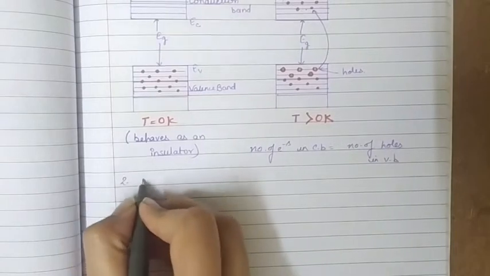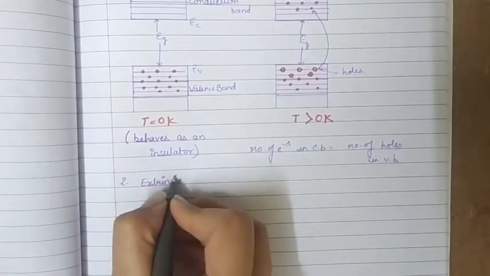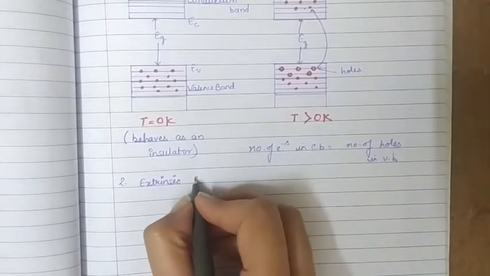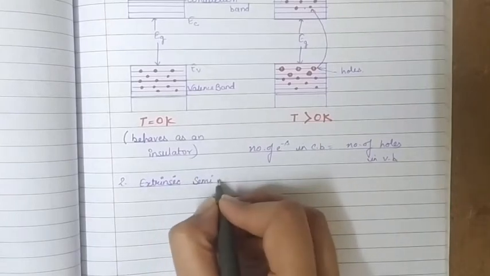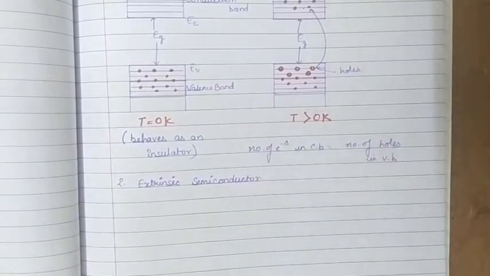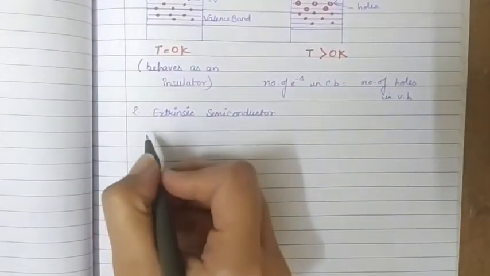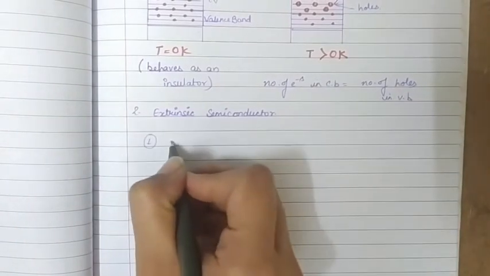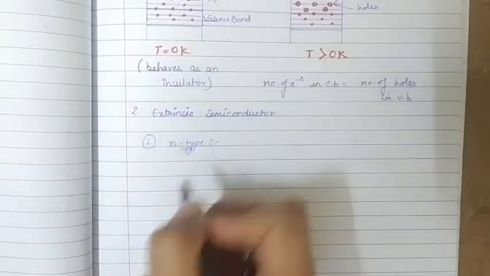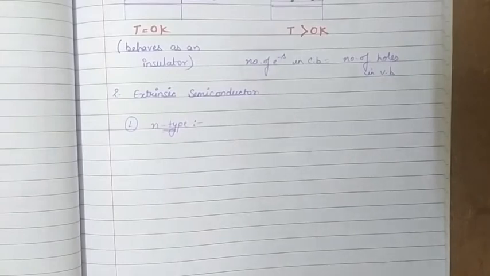Now the second case is the extrinsic semiconductor. In an extrinsic semiconductor, impurity is added to the pure semiconductor, and then we obtain the extrinsic one. Depending on the impurity, there are two types of extrinsic semiconductor, n-type and p-type. First we are talking about the energy band structure of the n-type extrinsic semiconductor. The first type we are dealing with is the n-type extrinsic semiconductor.